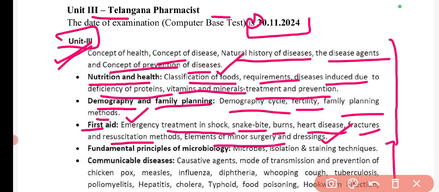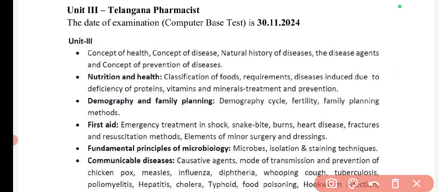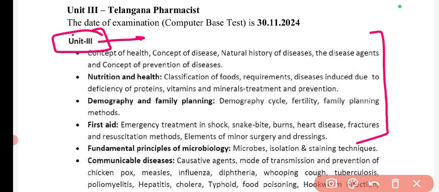The other two topics are fundamental principles of microbiology and different communicable diseases. These last two topics will be covered in the next video. Today we are going to discuss the first four topics. Talking about this unit, it is very important because the questions are very simple and direct, and this unit is very easy and easy to score marks.